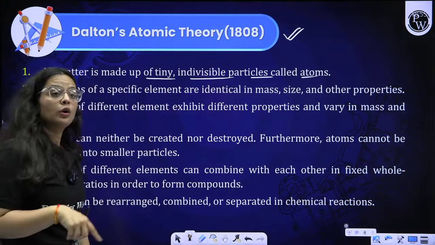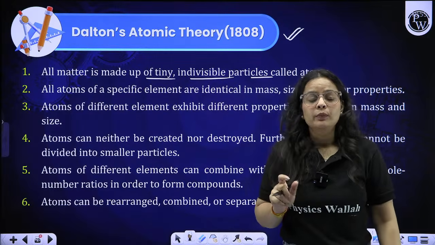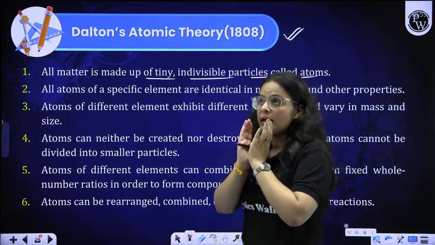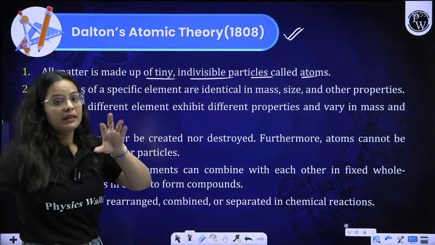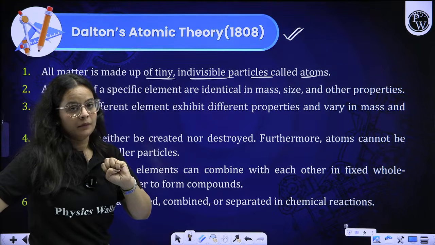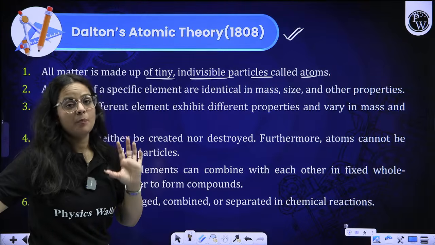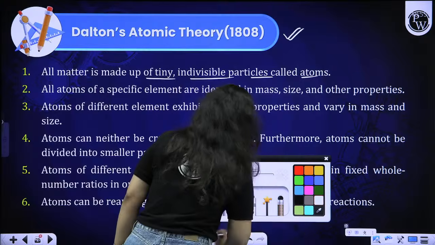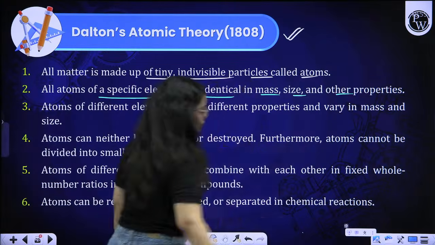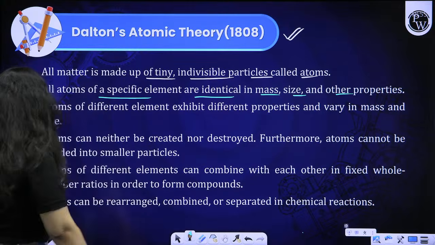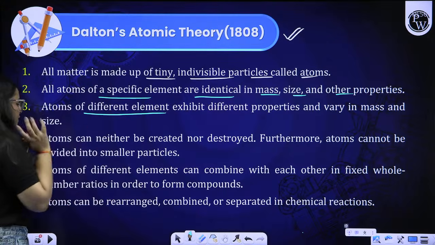Moving on to the second point, that is atoms of a particular element. As I told you, any element contains atoms that are identical. They all have the same mass, same size, same properties. Mass, size, and the rest of the properties are all the same. But if we talk about different elements, obviously their properties are different.